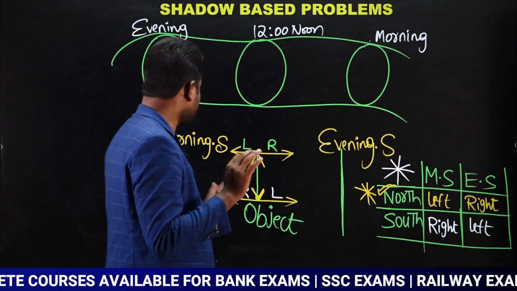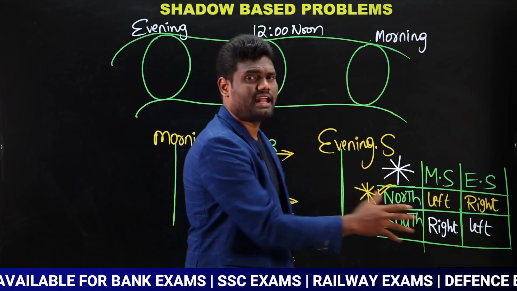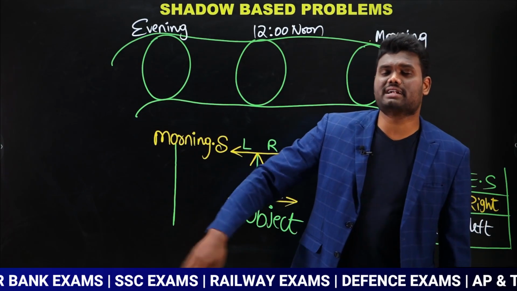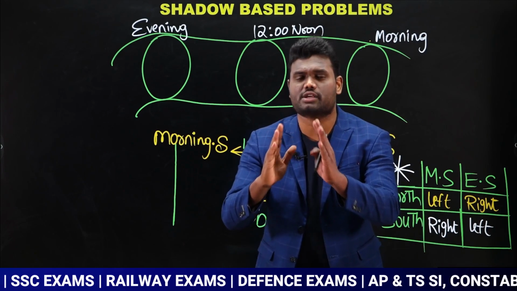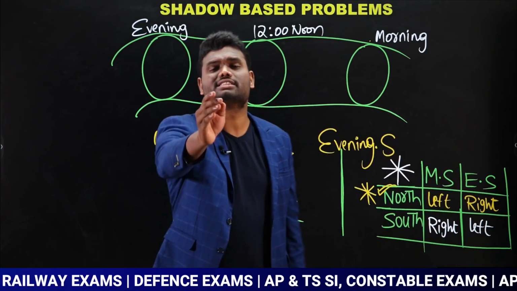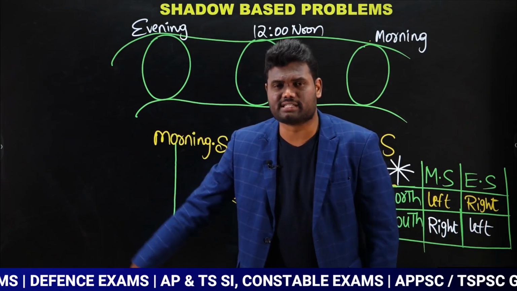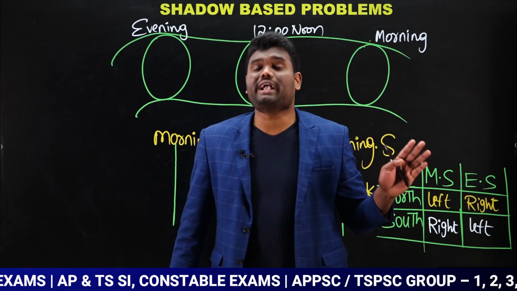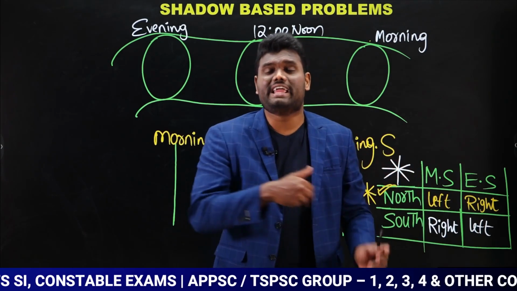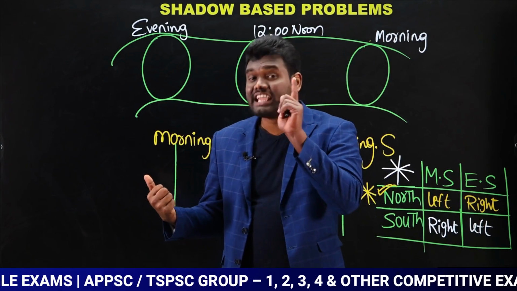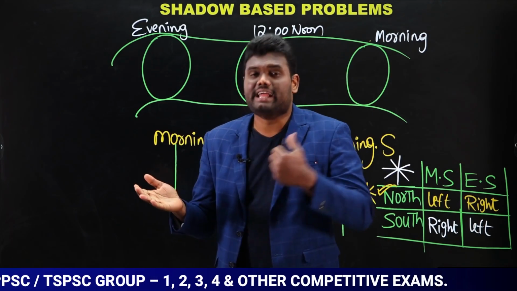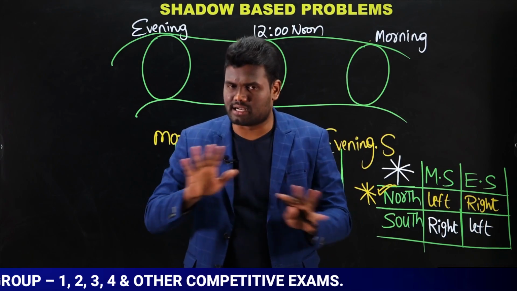Just remember north: morning shadow left hand side, answer is north. Evening shadow right hand side, answer is north. If the morning shadow instead of left came to the right, then the answer is south. If the evening shadow instead of right came to the left, the answer is south. That's it, nothing more than that.